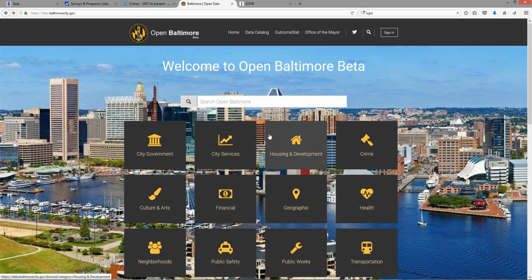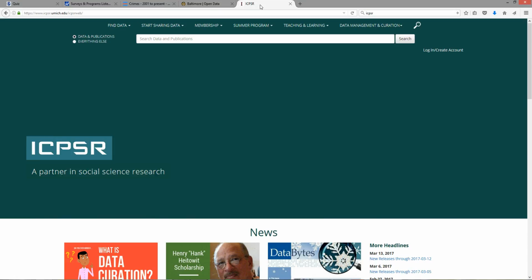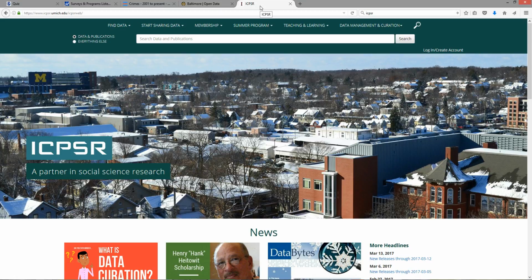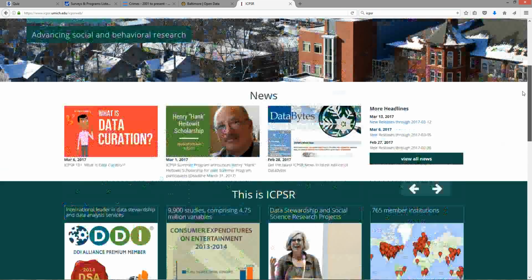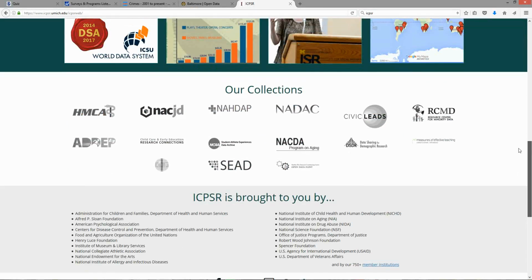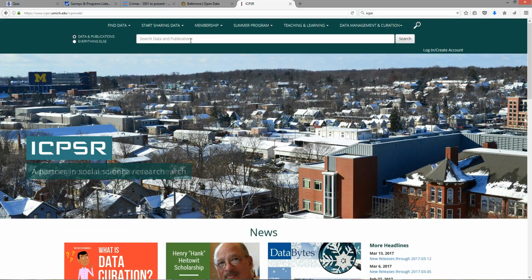All right, so we've looked then at some examples of data from the federal government, data from local governments. The final data source I want to show you is data from a repository called the ICPSR. This is a wonderful repository that's operated through the University of Michigan and houses a large number of data sets from the academic sector. So what we can actually do with ICPSR is just put in a search term.